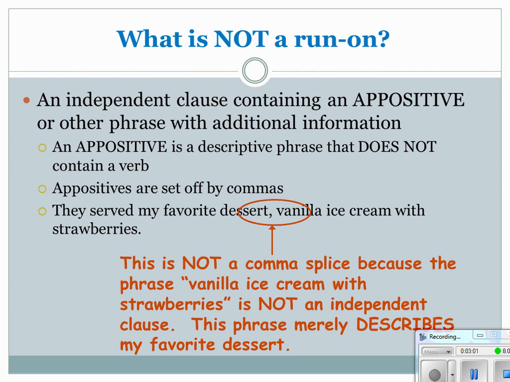So if we look at the sample sentence, they served my favorite dessert, vanilla ice cream with strawberries. The phrase vanilla ice cream with strawberries, that appositive phrase is renaming what my favorite dessert is. So the comma, that's comma rule 9, more than appropriate to be in that particular sentence. So don't get run-ons confused with extra material at the end of a sentence or with interrupters in a sentence.